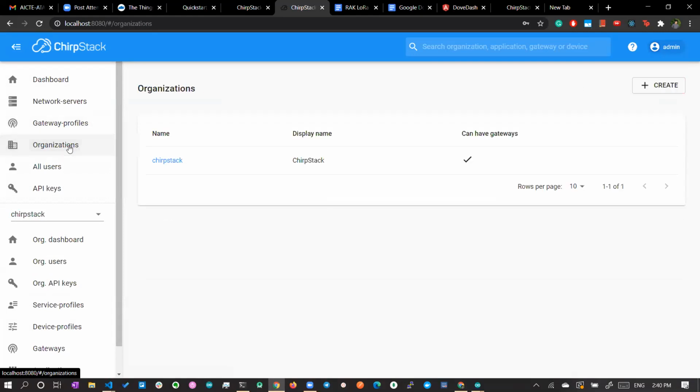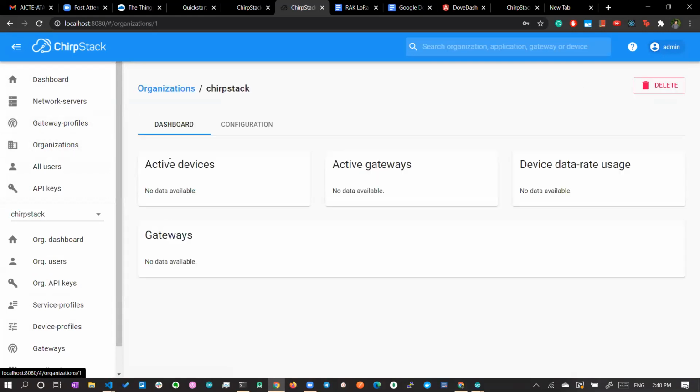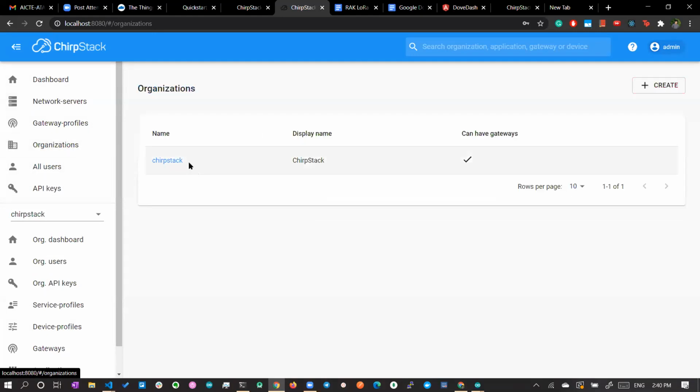Before that, the default organization will be there. You can manage tenants, so a single application can maintain multiple organizations. Let's say you are deploying in your college, then you can have different tenants for ECA, ECB, and ECC. Everything is kind of a hierarchy. At the top level is the tenant. Within the tenant, you can have gateway profiles and gateways.